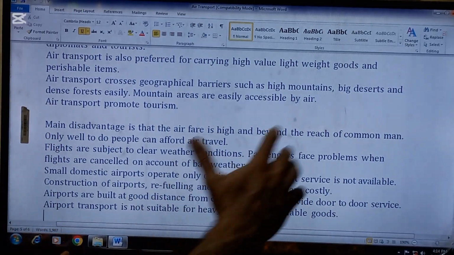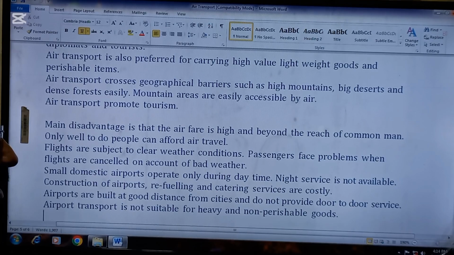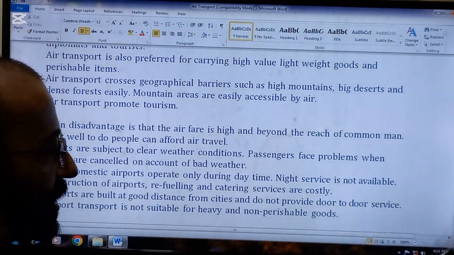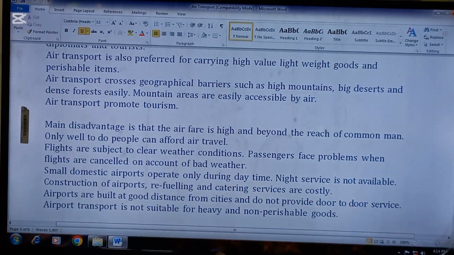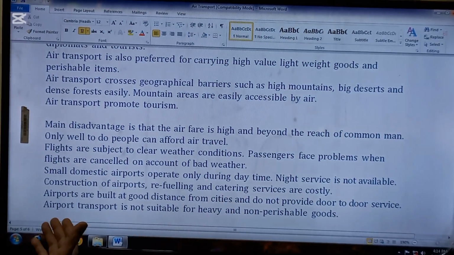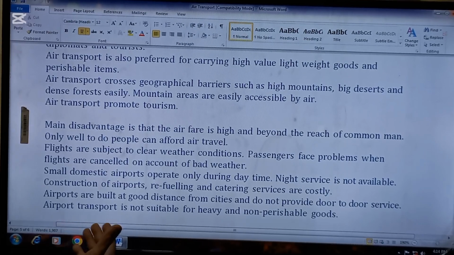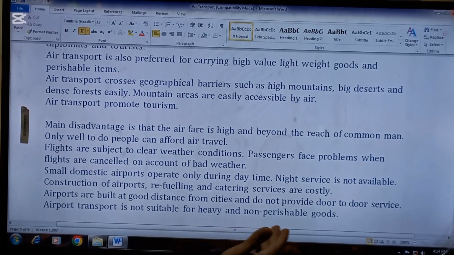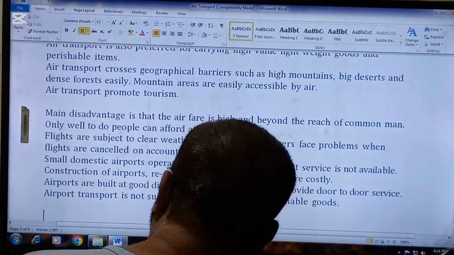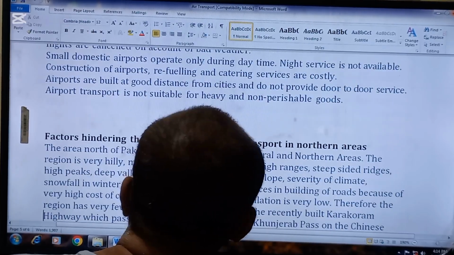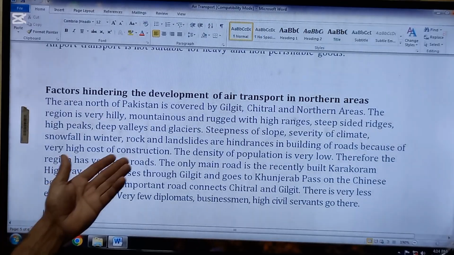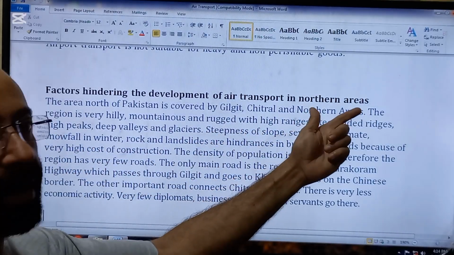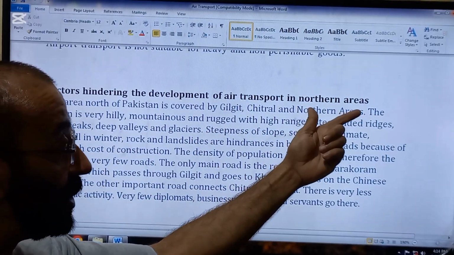These are normally located away from the main cities and do not provide door-to-door service, as road transport and rail transport can. Next, air transport is not suitable for heavy and non-perishable goods. So this is another disadvantage. Next point is factors hindering the development of air transport in the northern areas. So this is northern areas.